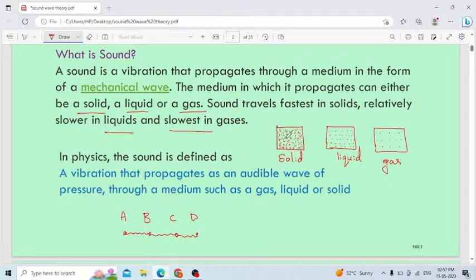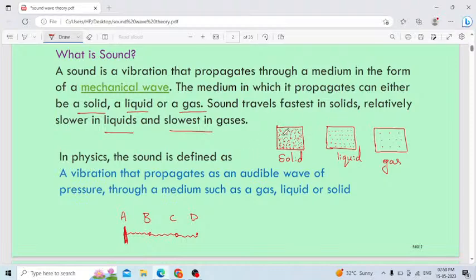In the case of a solid, as I already informed, the particles are very close to each other. Here only less energy is required to disturb the particle. When the particles start to be disturbed, they will start vibrating in their mean position. Here this is the mean position of particle A. Only in this position it will start vibrating. Vibration of the particles takes place.